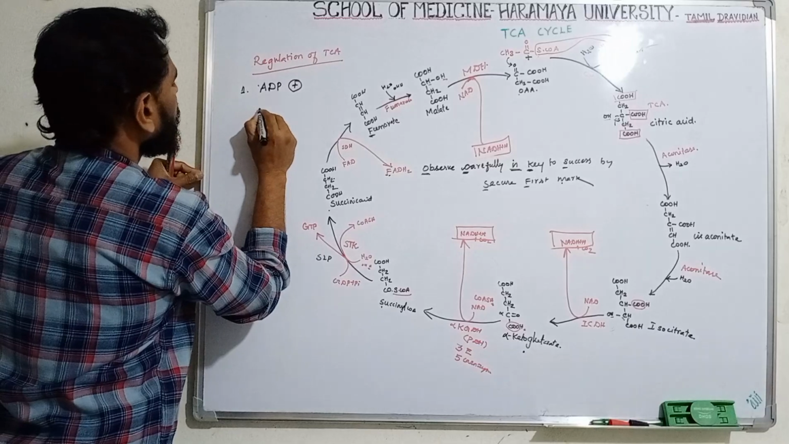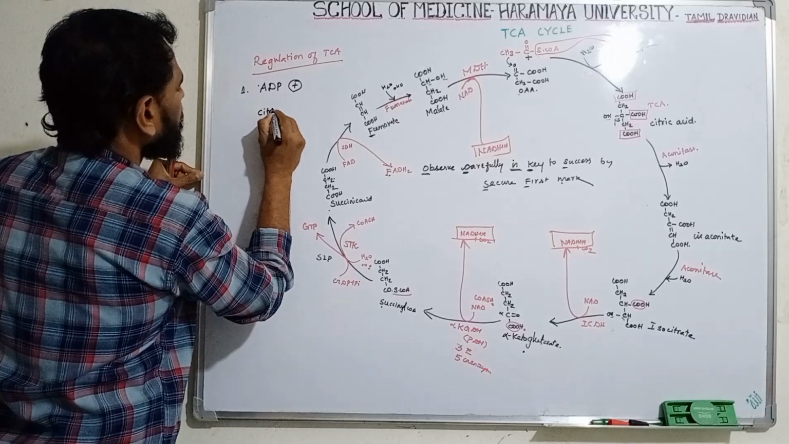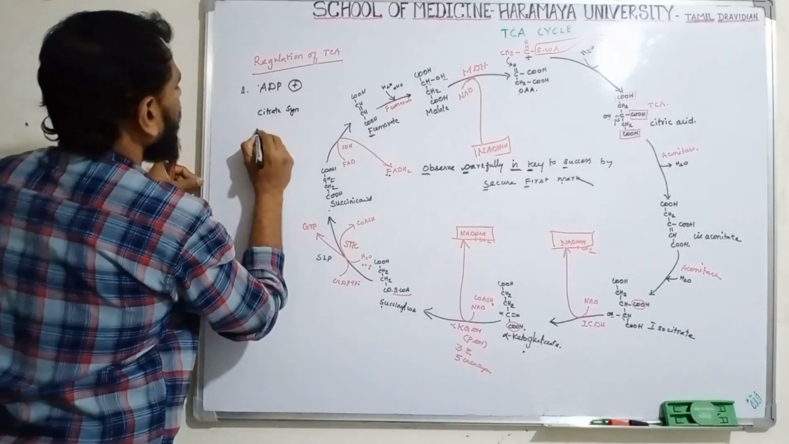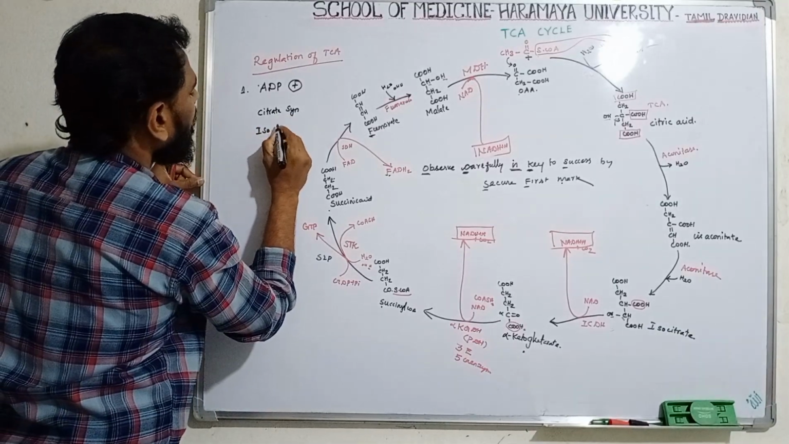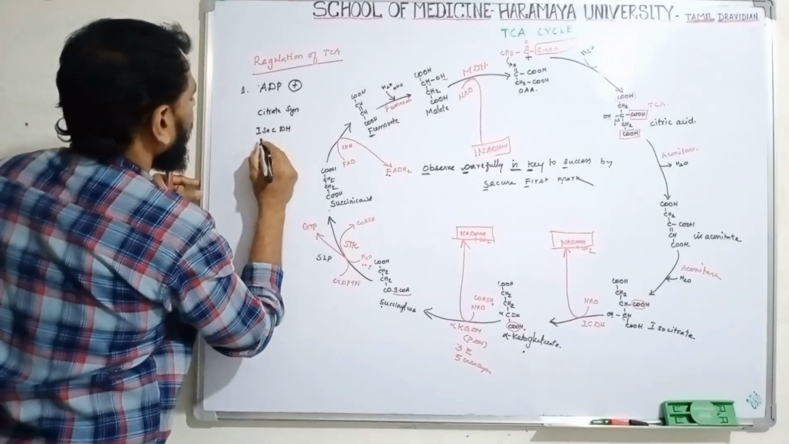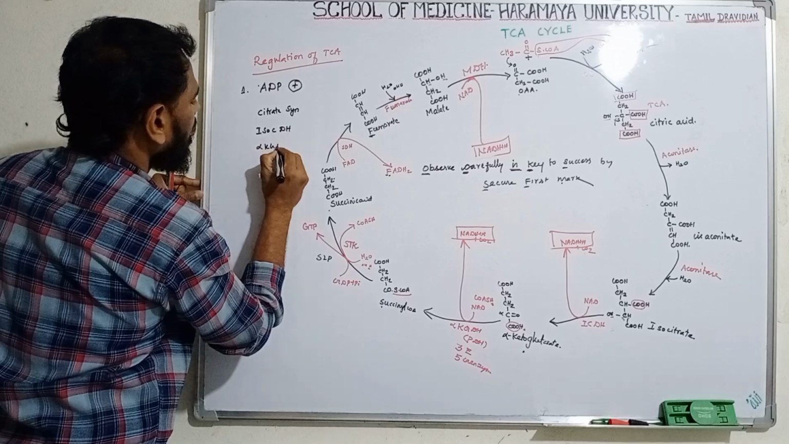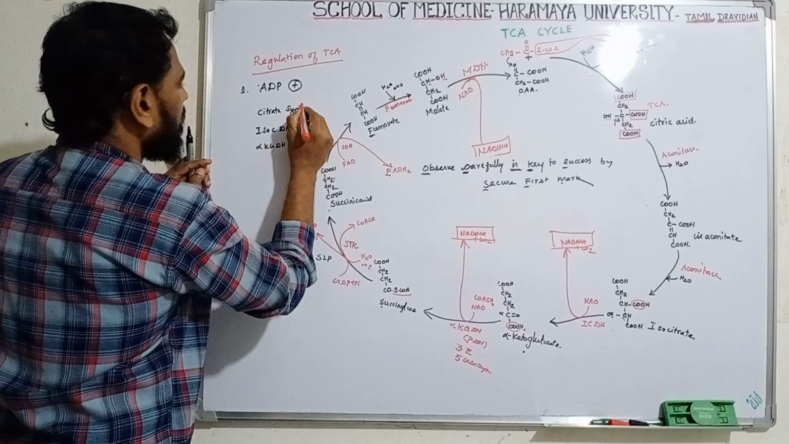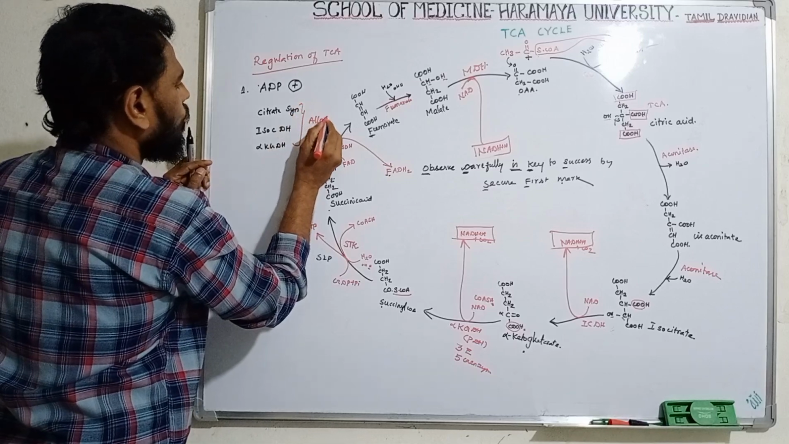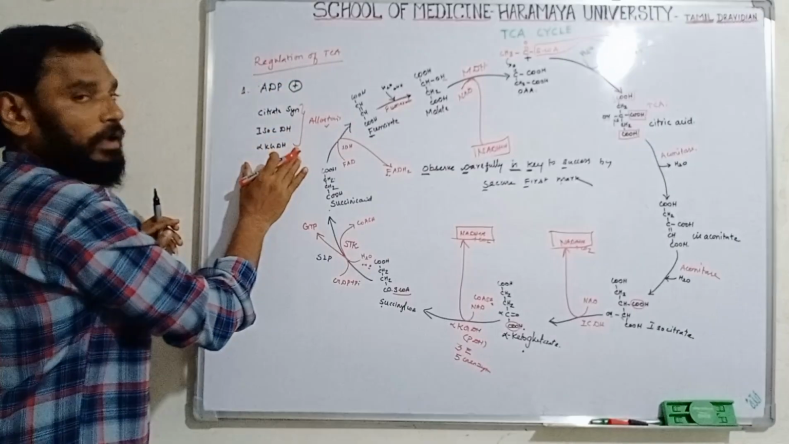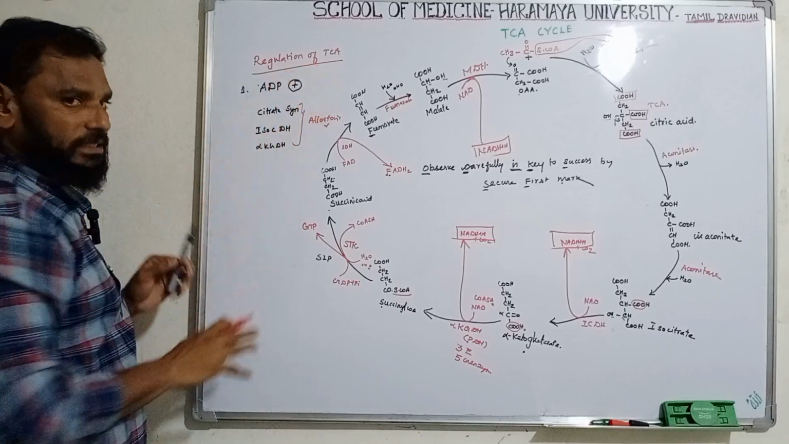Okay. Then the first enzyme, citrate synthase, isocitrate dehydrogenase, and alpha ketoglutarate dehydrogenase. These three enzymes are very important regulatory enzymes. Allosteric regulation. Clear? So this is very important. Okay, all these four are very important for regulation of the TCA cycle.